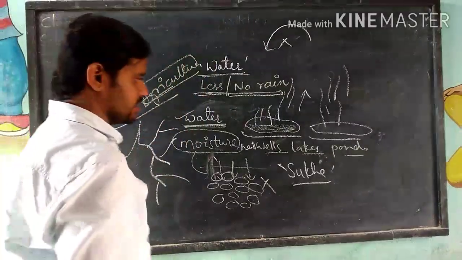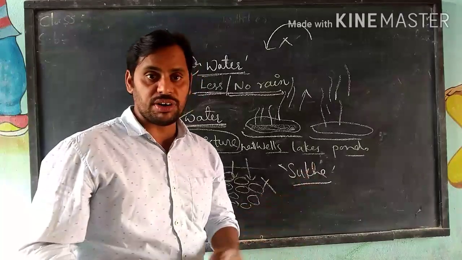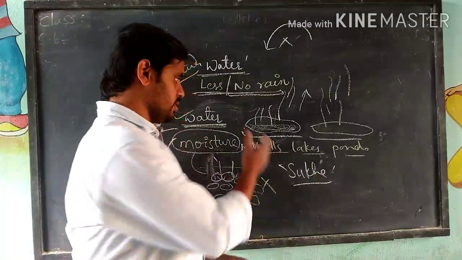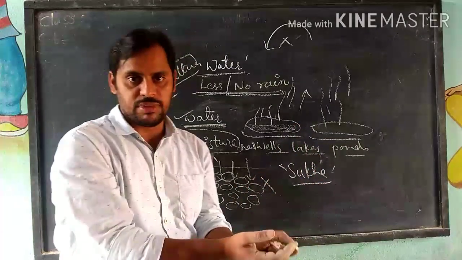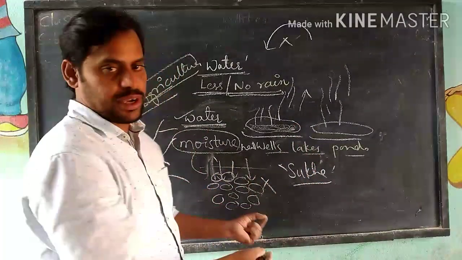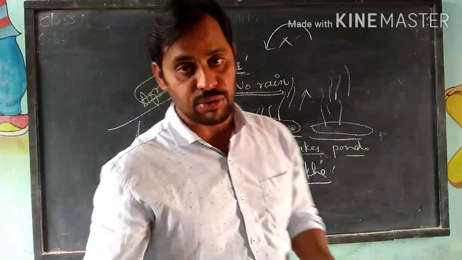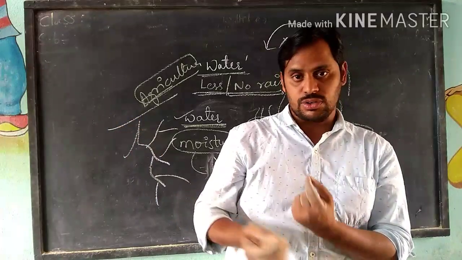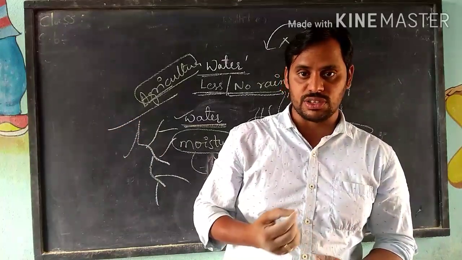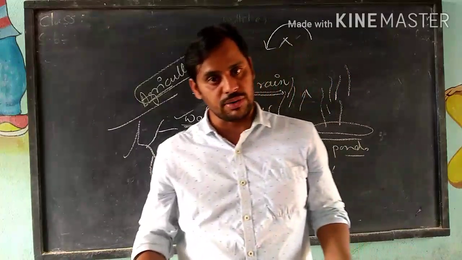Right? And the second main effect is that there is no drinking water for us. When there is no pond, no lake, when all the freshwater bodies have dried up, from where do we get water? We don't get even drinking water. We have to go for long miles to get water. Right? So the situation becomes very horrible when there is no rainfall, no food, no water. Then how can we survive?